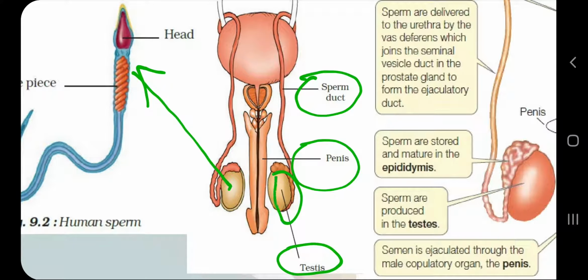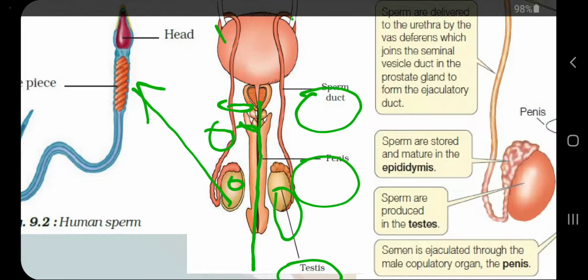For example, testicle. Okay, there are so many other things also, but they are not included in your syllabus. So these are some ducts and glands: epididymis, vas deferens, seminal vesicle, bulbourethral glands. There are so many glands, like the prostate gland, and the penis, and this is the urethra, what we have learnt in the excretory system. These are ureters, and this is the urinary bladder.